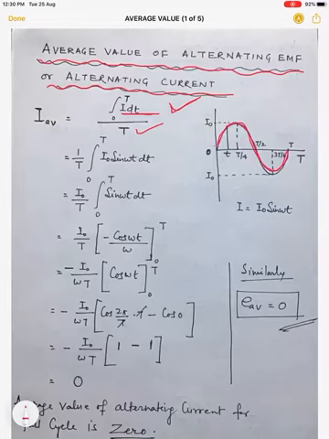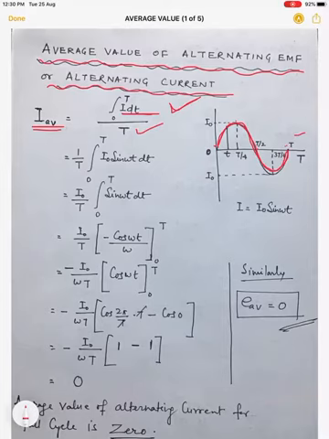From 0 to T the instantaneous value changes from 0 to peak, then 0 to negative peak, then 0. So we find the integration of I dt within the limits 0 to T and divide it by total time to get the average value of current.